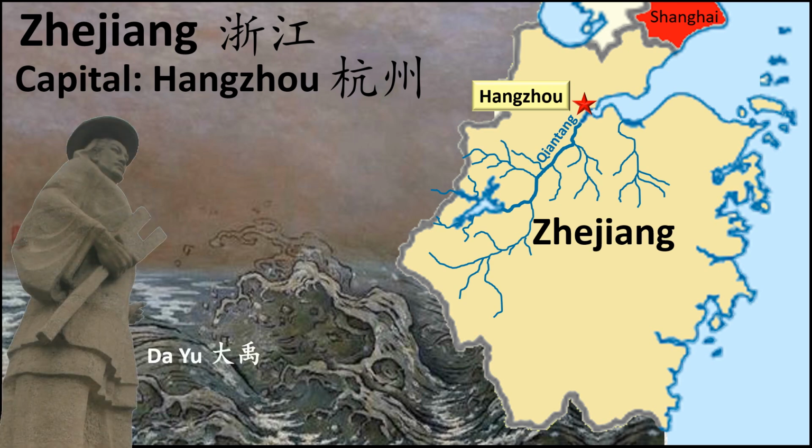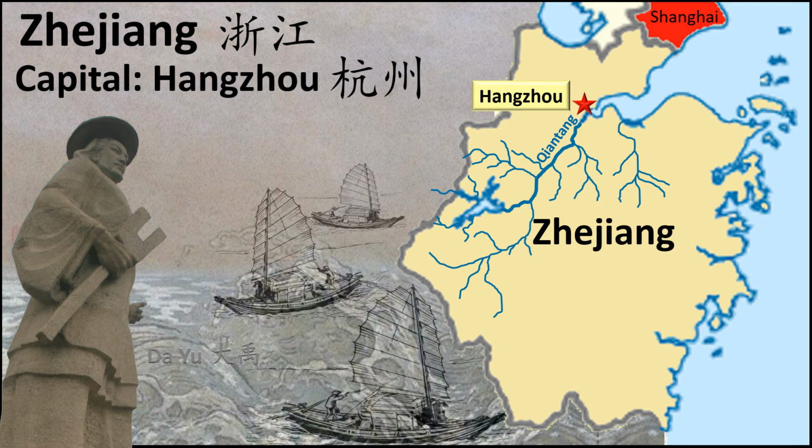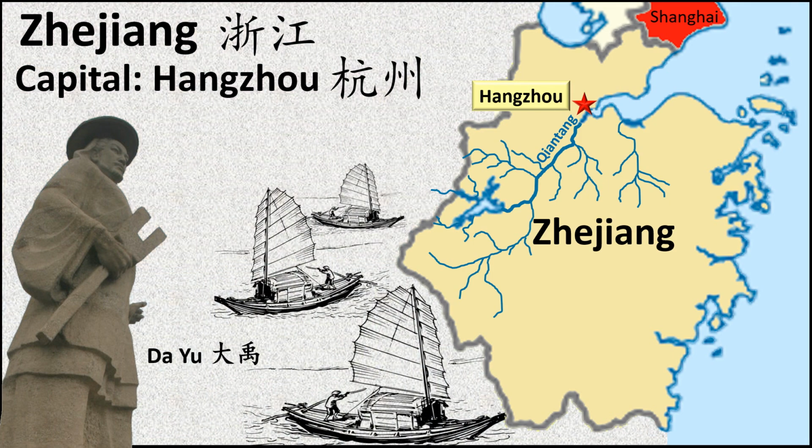Da Yu took over the struggle and tirelessly traveled all around the country, implementing a different solution that included dredging rivers and the creation of networks of irrigation canals. For this, he is known as the man who controlled the water. At a site near the sea, he established a port from which boats and workers traveled in the effort to control flooding that came from the sea.